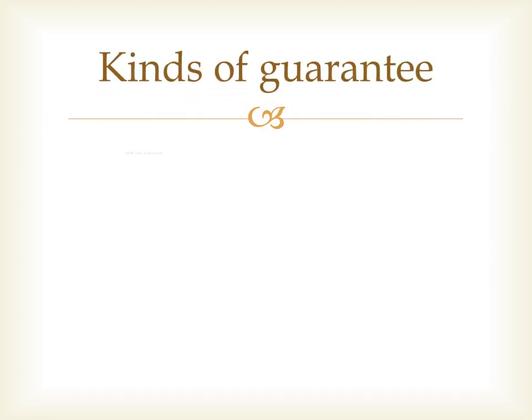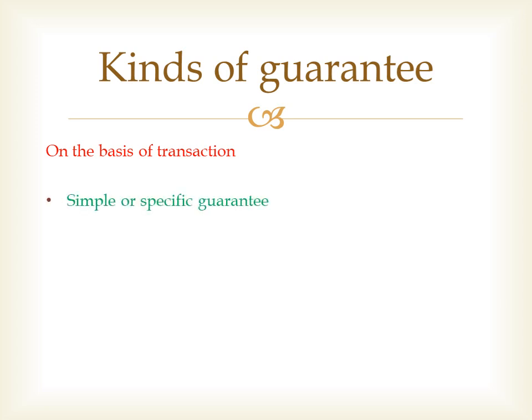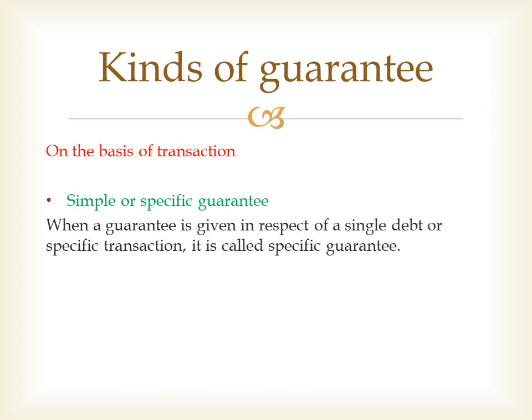Next classification is on the basis of transaction. On the basis of transaction, guarantee is classified into two. The very first one is simple or specific guarantee. When guarantee is given in respect of a single debt or specific transaction, it's called a specific guarantee. Specific guarantee or simple guarantee means it is given in respect of a single debt or a specific transaction. And it comes to an end when the guaranteed debt is duly discharged or the promise is duly performed.